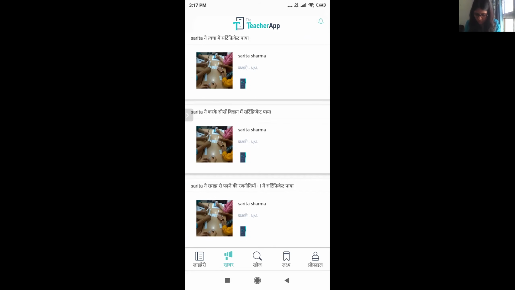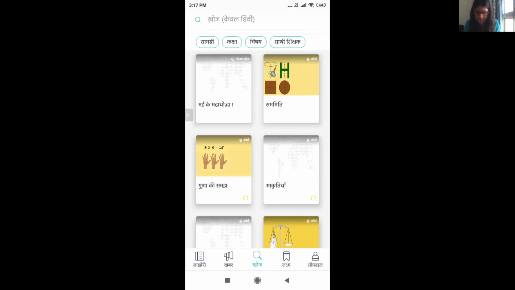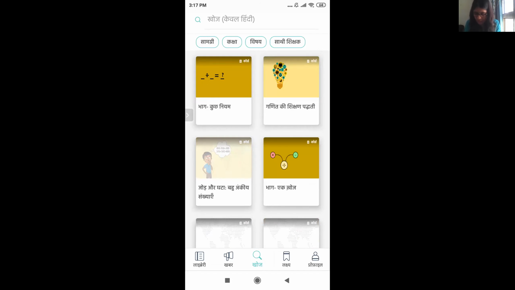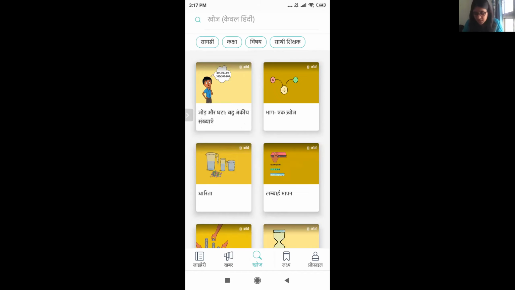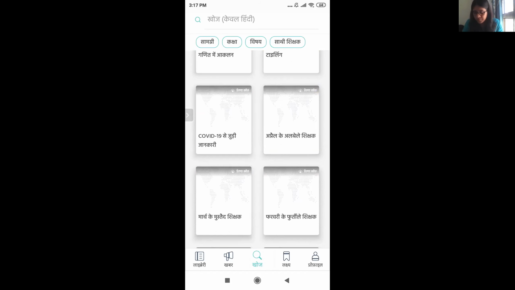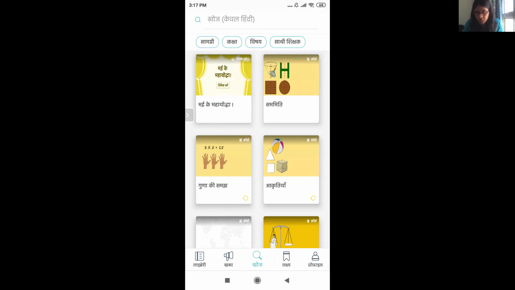Now, going forward, let's go to Khoj. Khoj is basically your search option. You can search for anything over here and you will get relevant things at the bottom. But one interesting thing is that you can put different filters. Since they have so many resources, you cannot be looking at everything if you are looking for something very specific. That's why you're going to use filters. So let me just show you different filters.